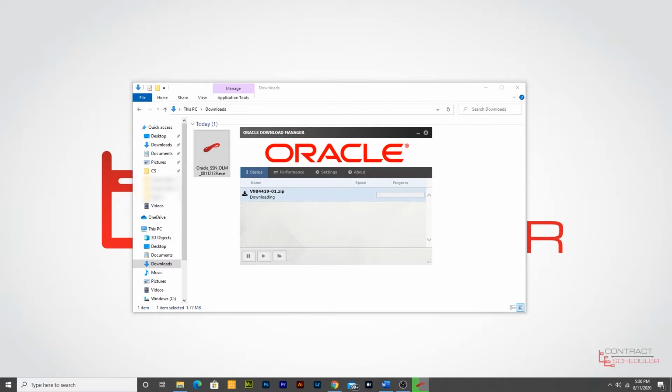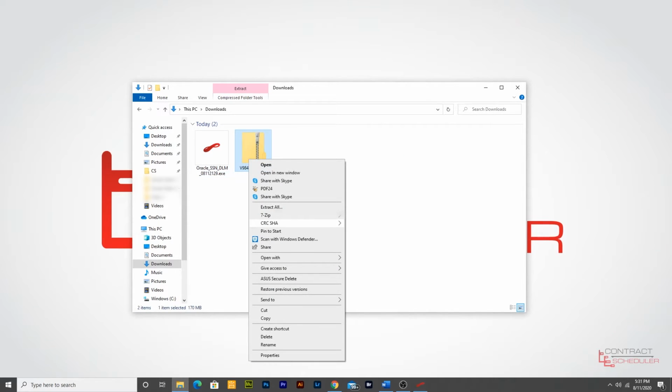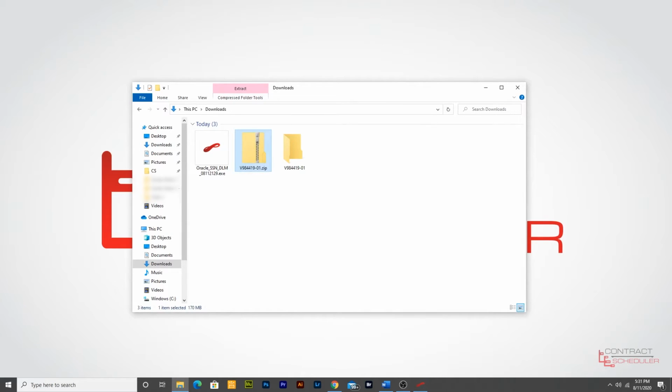Click Next. You're gonna see the zip folder downloading through the Oracle Download Manager. This should take just a little bit. If you notice, this is the same folder that we clicked when we were checking out on the software cloud from Oracle. Once completed, we go back to our downloads folder and unzip the folder.